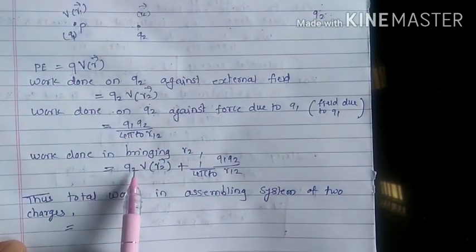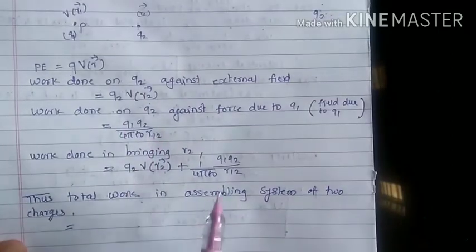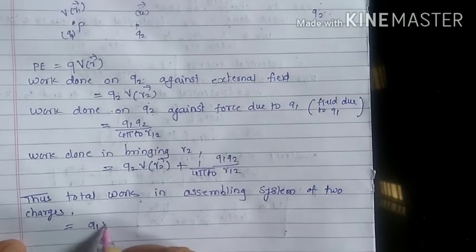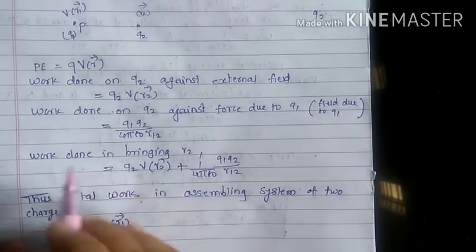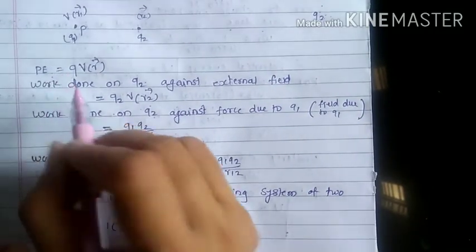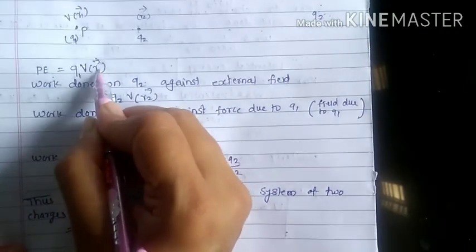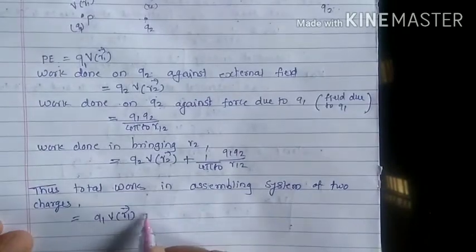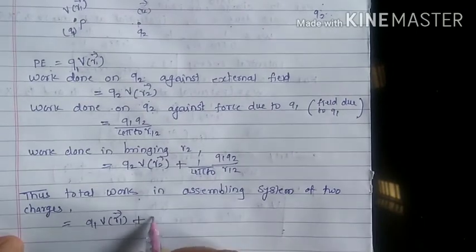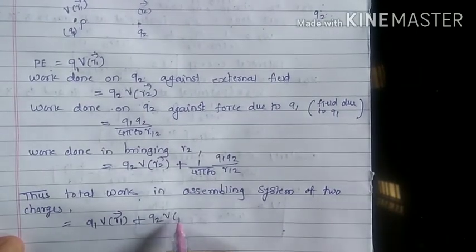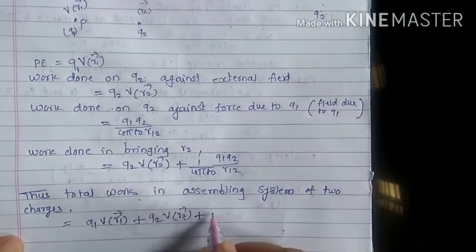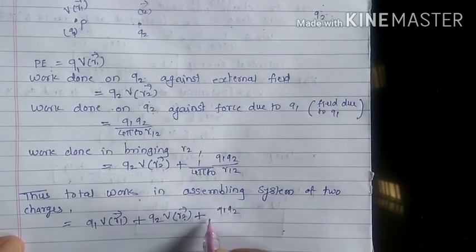We add both works, then we get Q1 V(r1), which is the work done for the Q1 charge at position r1, plus the work done for the Q2 charge, Q2 V(r2), at its location, plus Q1 Q2 upon 4 pi epsilon naught r12.